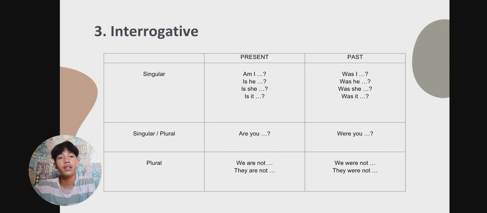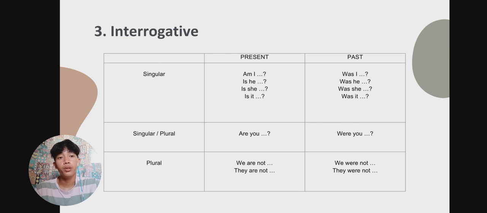Interrogative. In the singular, am I, and the past is was I. Same as negative, the be changes. But in the interrogative, the be comes before the subject, whether singular or plural. The be is the first we write, followed by the singular or the plural. For example, the present is am I. The am is the be and the I is the singular. In the past tense, was I.